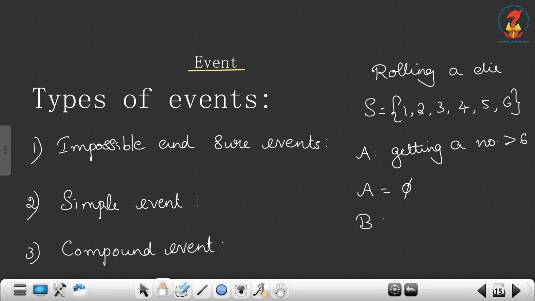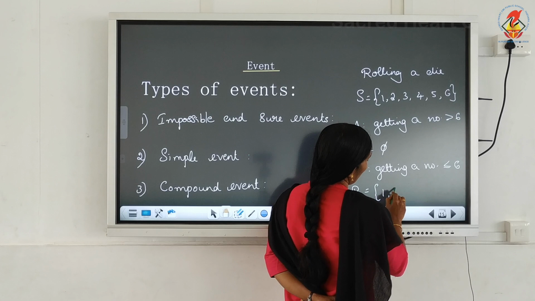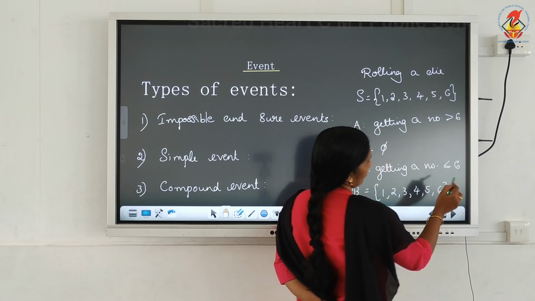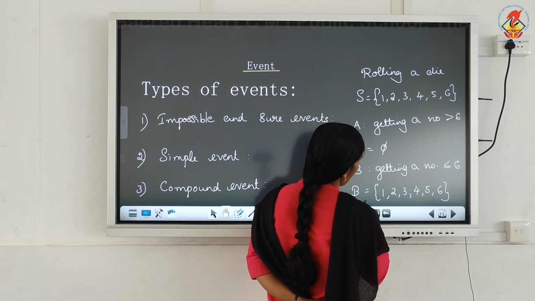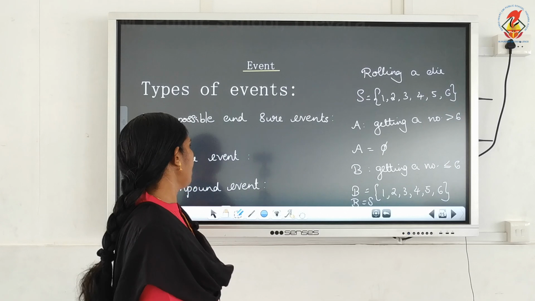Let B be the event getting a number less than or equal to 6. So B means all the elements 1, 2, 3, 4, 5, 6. So B is the same as the sample space. So that is known as a sure event.